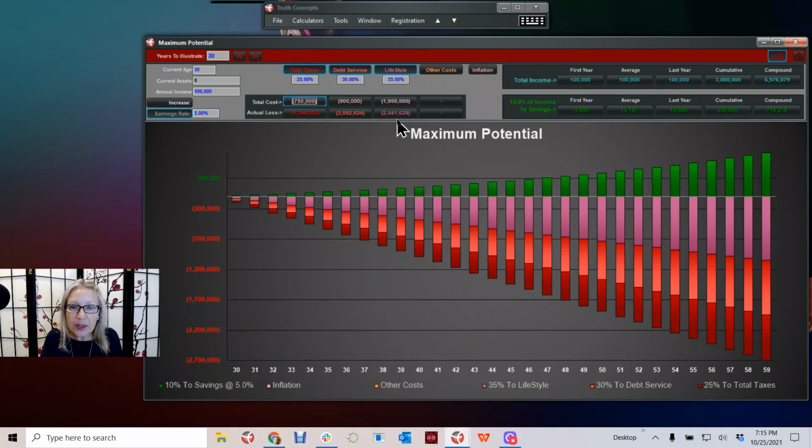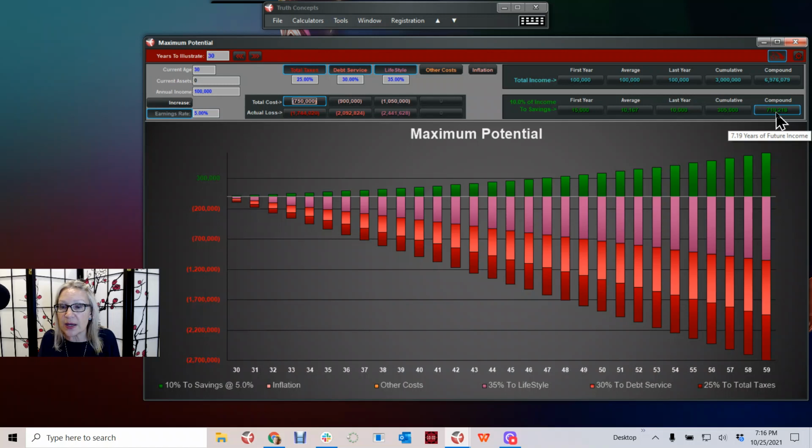And now we can see that whatever is left over, in this case, it's 10%. And I would say in America, and I'm sure the same is true in Canada as well, 10% of your income going to savings is a pretty decent number. And we have accumulated with a compound number from our beginning, the 6.9 million, but now because of all those costs, so again, taxes and debt service and lifestyle, we are down to $719,000.